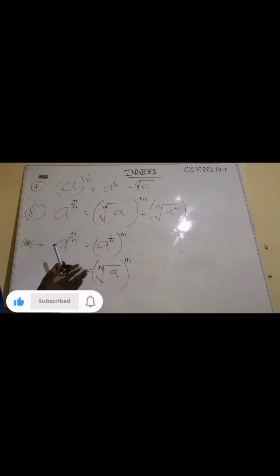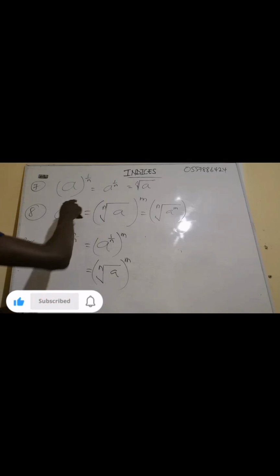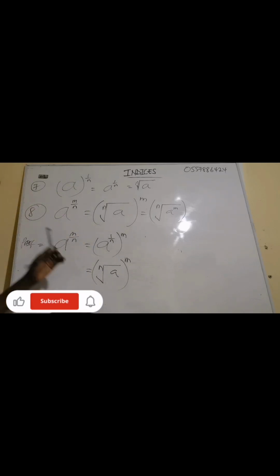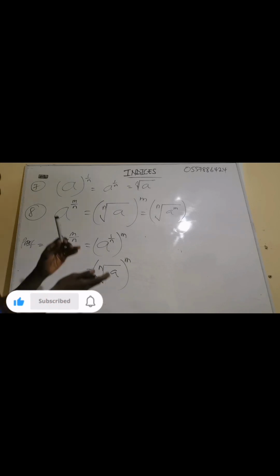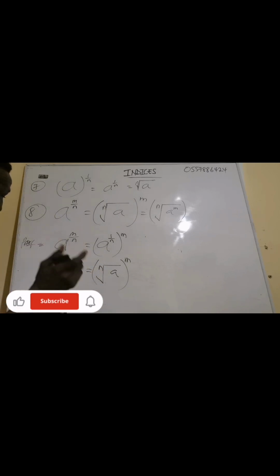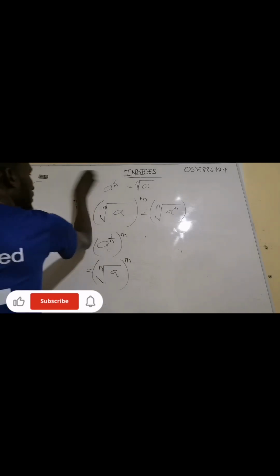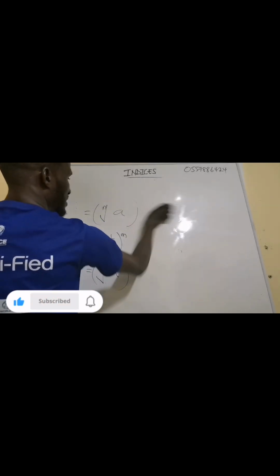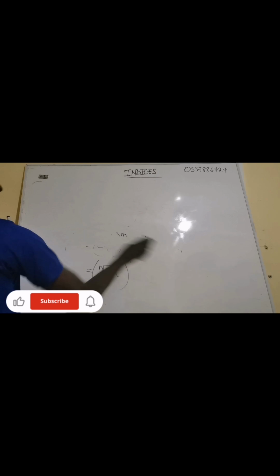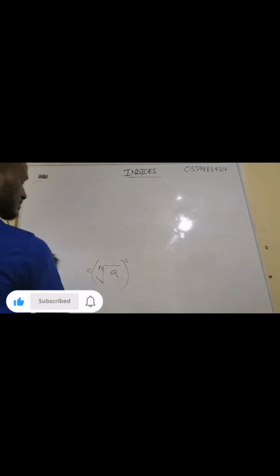Now you see how I've broken it down? It is very simple. So the numerator becomes the exponent, whilst the denominator becomes the root. Don't forget. Now this one is rule number 8. Now example. Follow me closely.